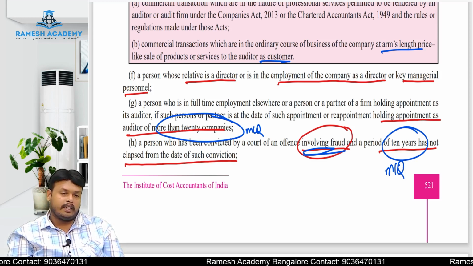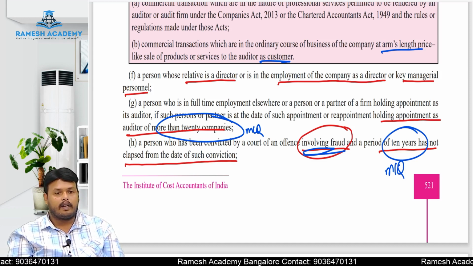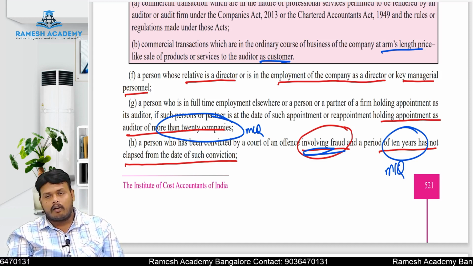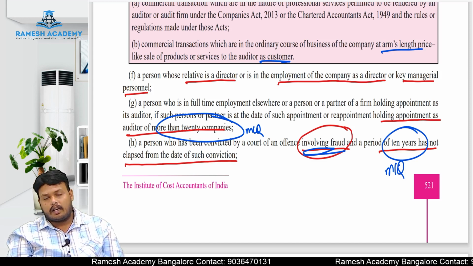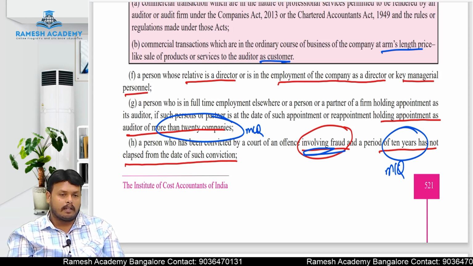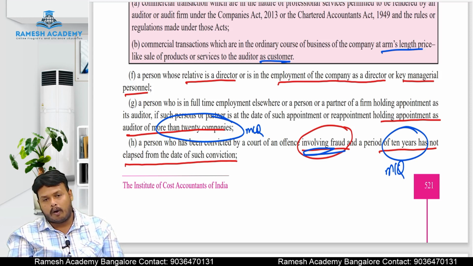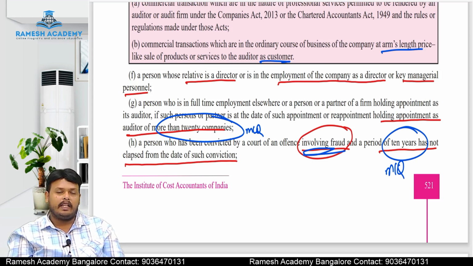From the date of such conviction, he is disqualified to act as an auditor for a period of 10 years. He cannot act as an auditor for a period of 10 years from the date of such conviction. Sir, if a person has a criminal case against him and came out of jail on bail, can he act as an auditor?